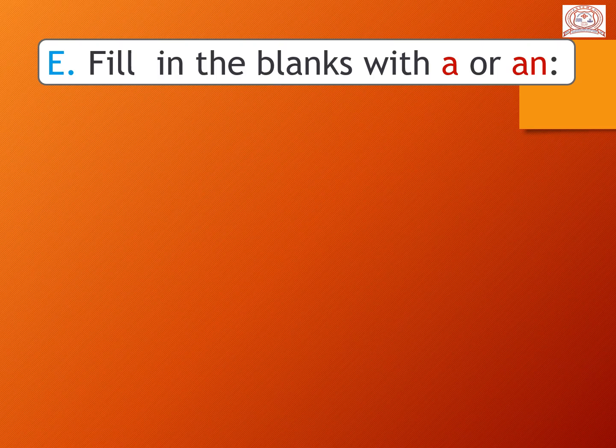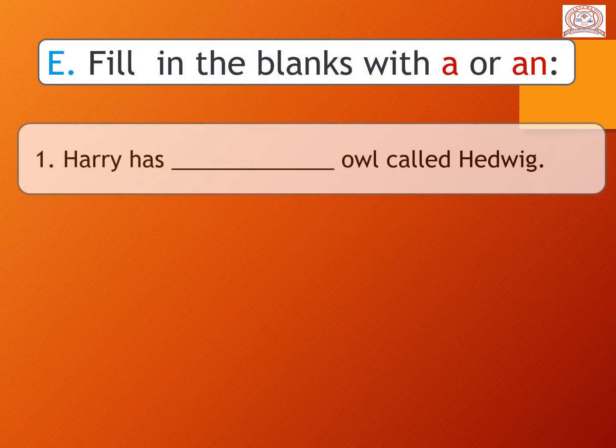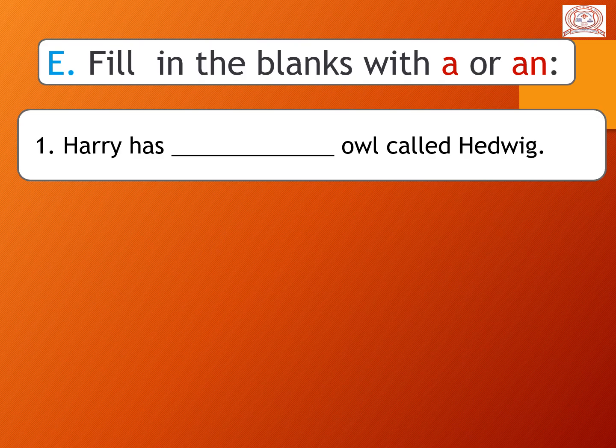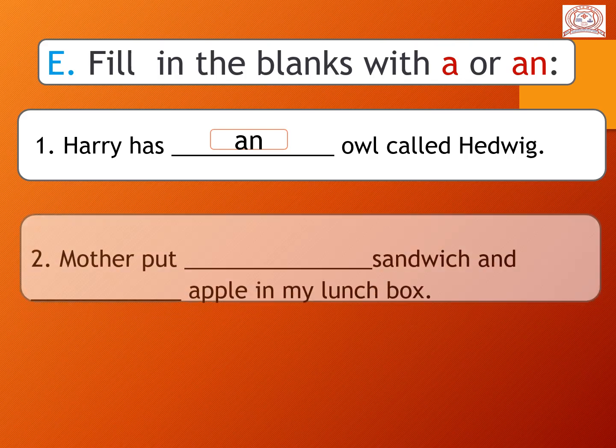Now let's do fill in the blanks with A or AN. First, Harry has dash owl called Hedwig. So before this blank, here is the naming word. Owl is a naming word. So before the naming word, we have to use here A or AN. So can you see the O is a vowel sound now? So that's why we use which word, A or AN? Yes, we use here AN. Harry has an owl called Hedwig. Understand, students? Now let's see second number.